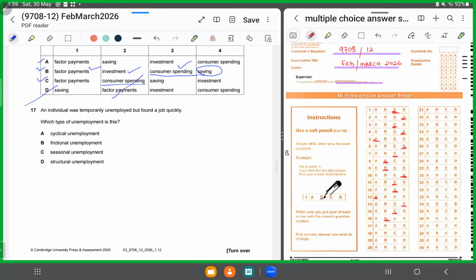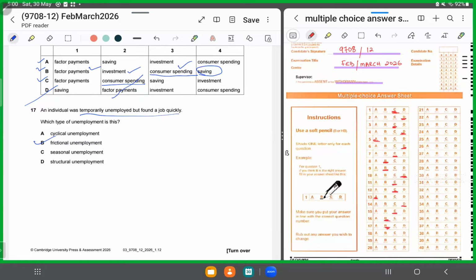An individual was temporarily unemployed but found a job. So if he was struggling in between two jobs, for that period when he was unemployed, what type of unemployment is that? Since it was for a short time, temporarily unemployed in between jobs, that has to be frictional unemployment. So for 17, we'll shade in B as the correct answer.